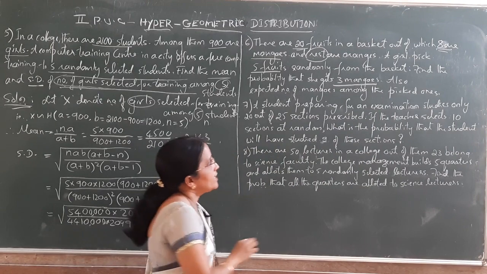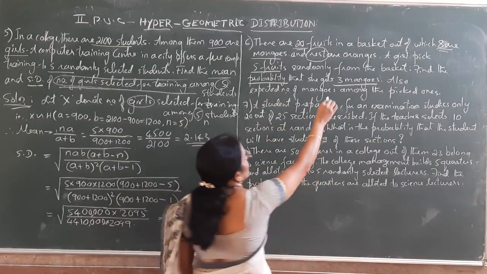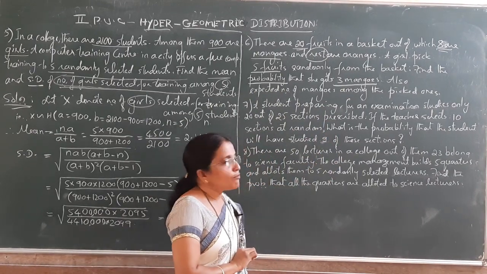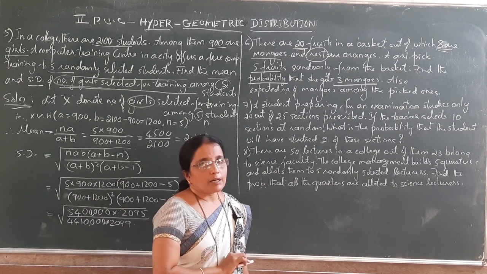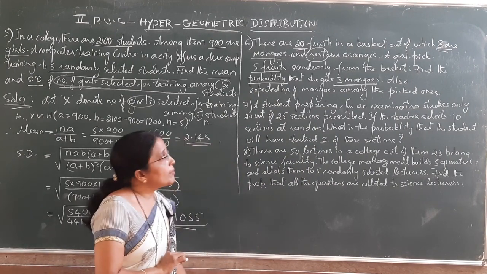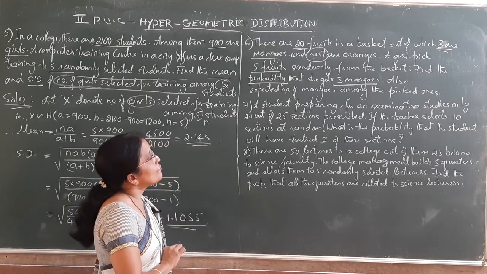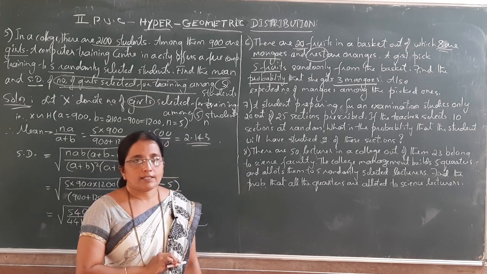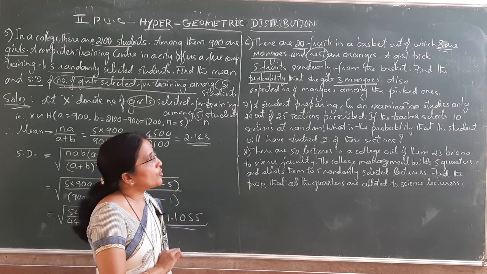So we have to find the probability, P of she gets 3 mangoes. So we have to study the number of mangoes. So better to define X as the number of mangoes among the picked ones, right? Number of mangoes among 5 fruits, because sample size is 5. This is how to define X. Let X denote the number of mangoes among 5 fruits.